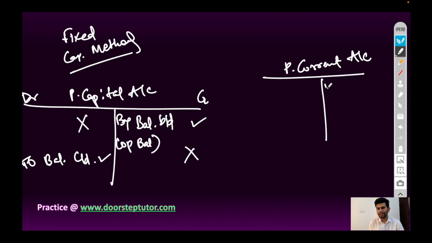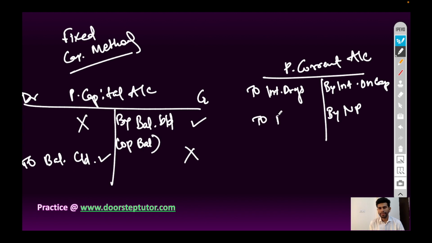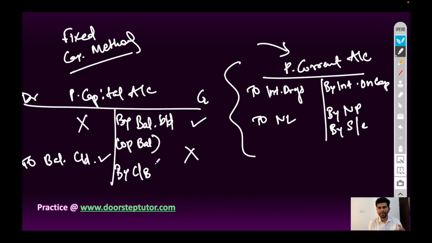And all the other entries such as interest on capital, interest on drawings, net profit, net loss, salary or commission paid to any partners, all the effects will be done in partner's current account and not in partner's capital account. But if any one of the partners has introduced further capital, then the entry will be in partner's capital account by cash and bank account. Additional capital introduced by any partner.